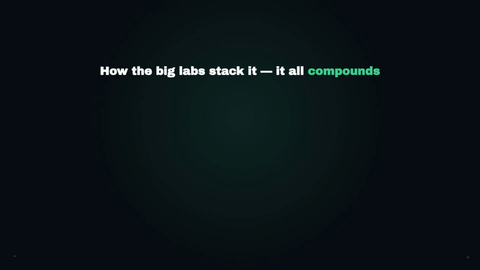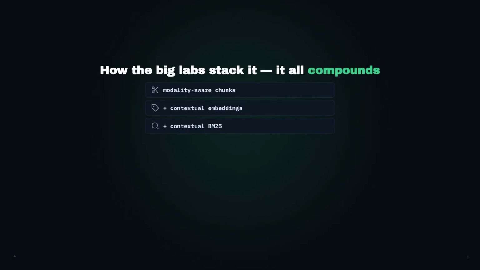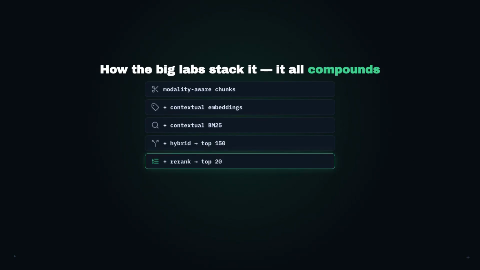So how do the big labs actually wire it all together? Here's Anthropic's stacked recipe, and the magic is that every layer compounds. Start with your modality-aware chunks. Add contextual embeddings, the prepended context. Build a contextual BM25 index over the same chunks. Retrieve with both, hybrid, and pull the top 150. Re-rank down to the top 20. Feed those to the model.